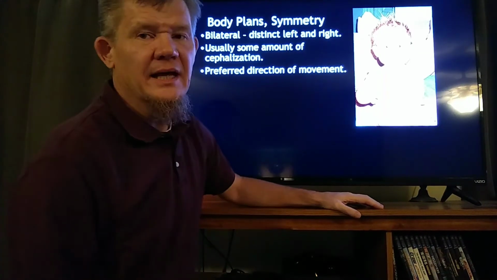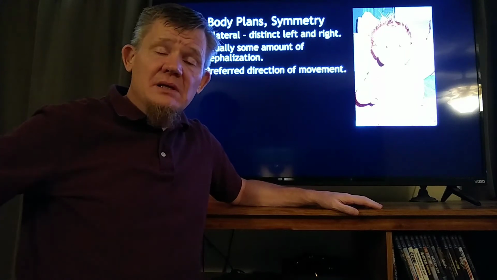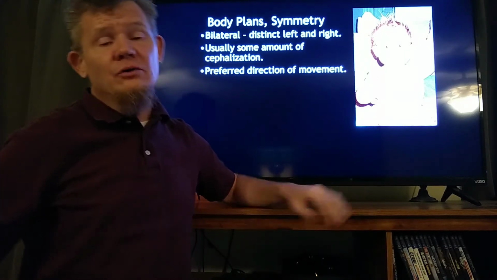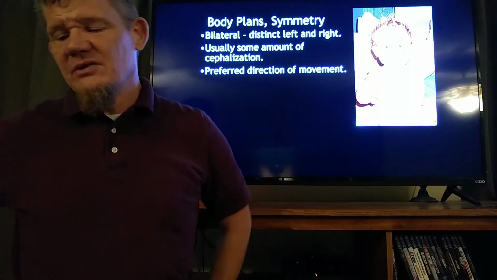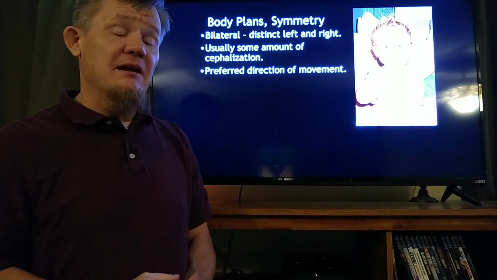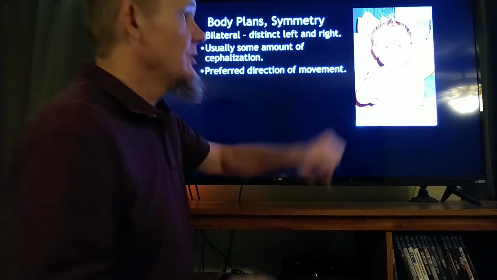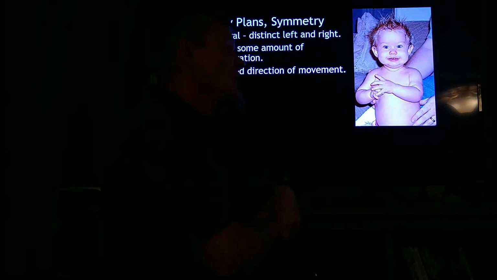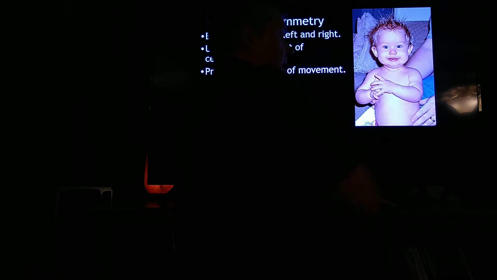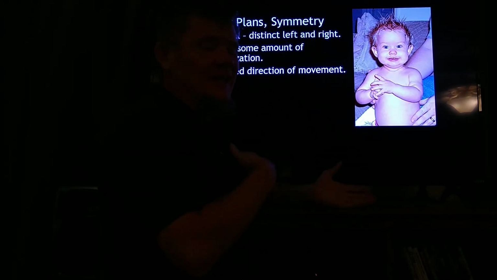Our last plane of symmetry is bilateral. What does bi mean? Bi means two, lateral means sides. Bilateral symmetry means that there's only one way to cut that animal in half and end up with equal halves. If we look at this little animal right here, what is the only way to cut that animal and end up in equal halves? You'd have to go straight down the middle, right there, to end up with equal halves. Bilateral symmetry, two sides, a left and a right.